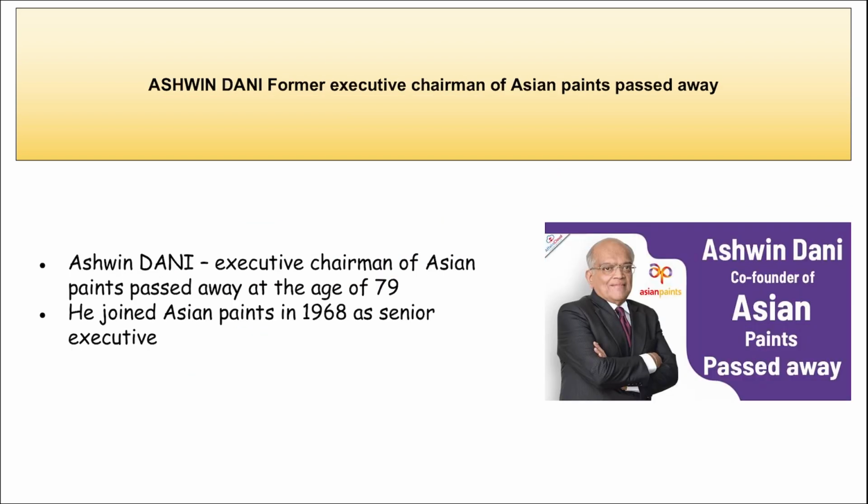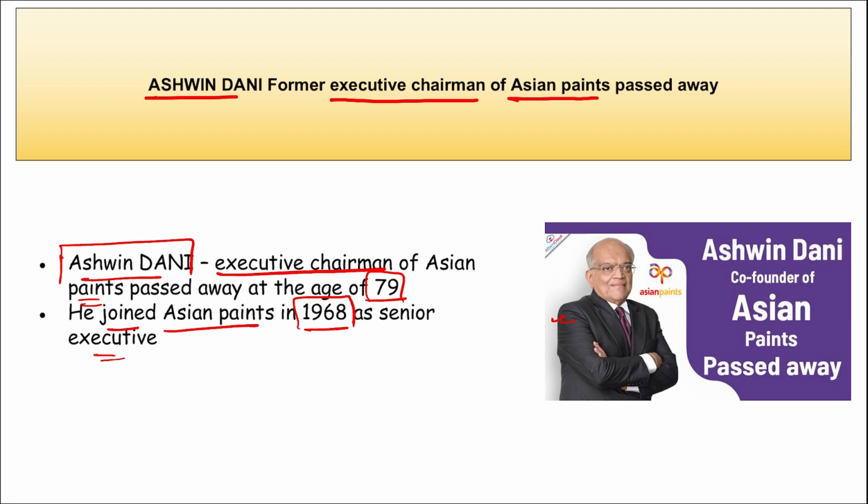Next is Ashwin Dani. As you can see him in the picture, he is the former executive chairman of Asian Paints who has recently passed away. I repeat, Ashwin Dani, the executive chairman of Asian Paints, passed away at the age of 79. He joined Asian Paints in 1968 as a senior executive. Correct? And he was born in 1944 in Mumbai, Maharashtra.